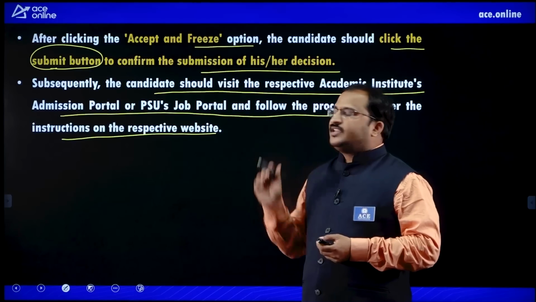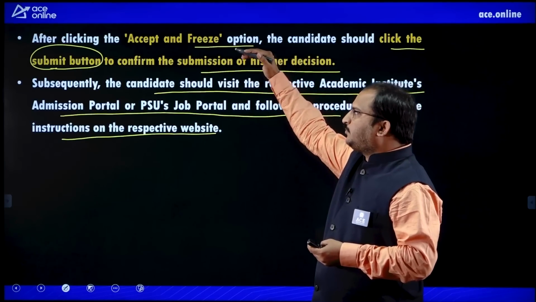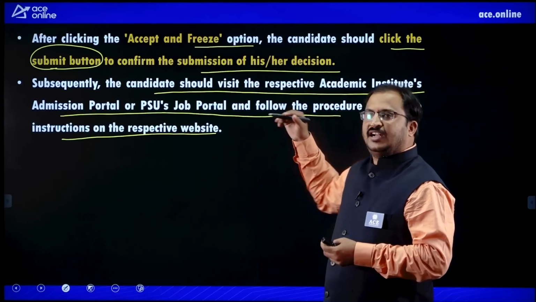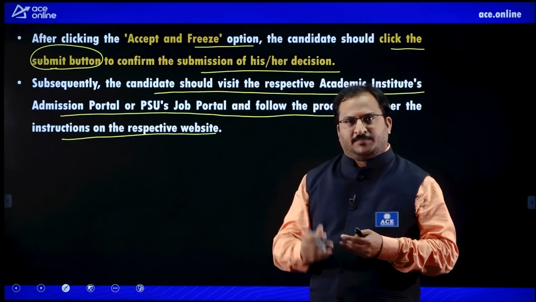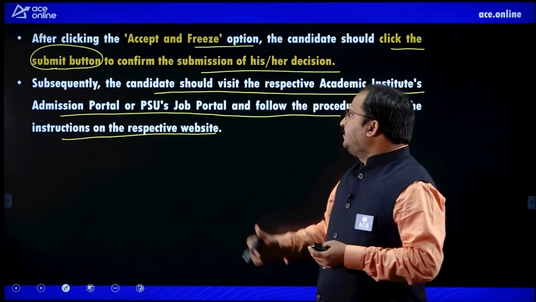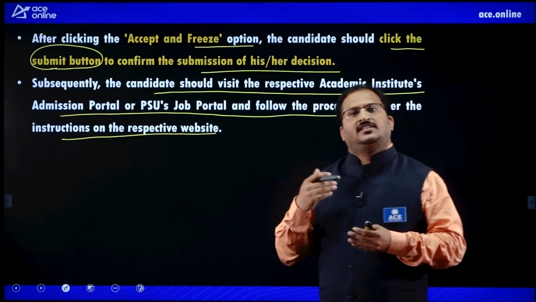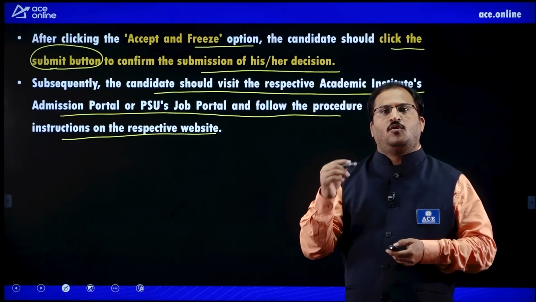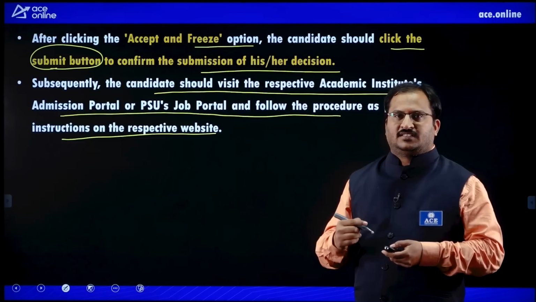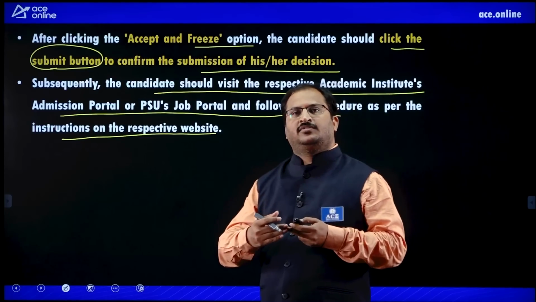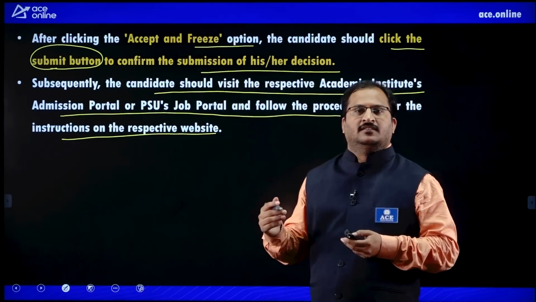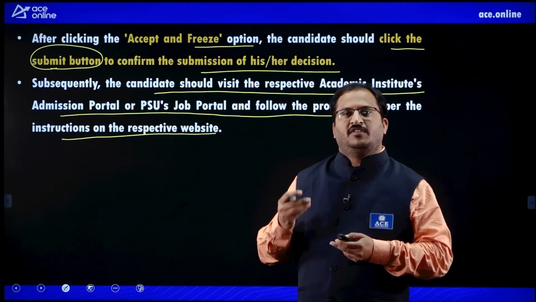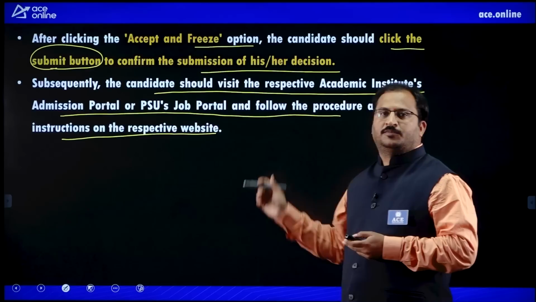So, try to read this carefully, dear students. Once you have clicked on accept and freeze and then clicked on the submit button, what you need to do is go to that respective institute's website or portal and follow the remaining procedure to complete the process. This is very important, dear students. You should know these instruction points thoroughly, and only then go for exercising the options. Most of the students sometimes, because of not clicking submit after accepting and freezing, might lose the chance in that particular institute. So, try to be very careful, dear students, when you are exercising these options.